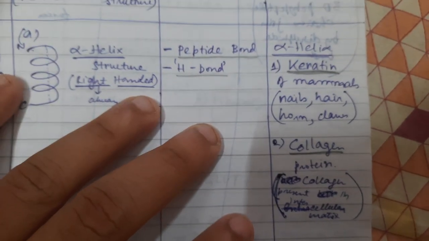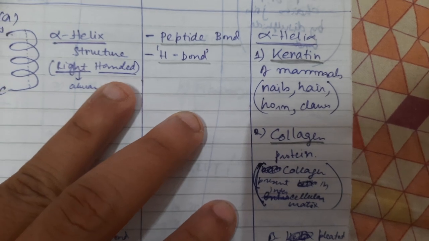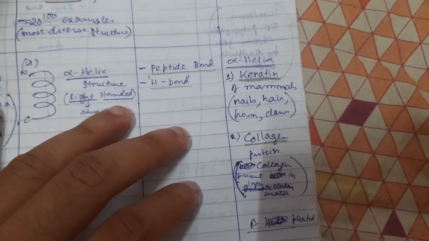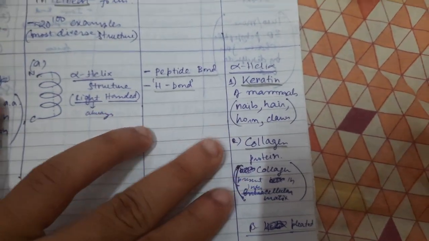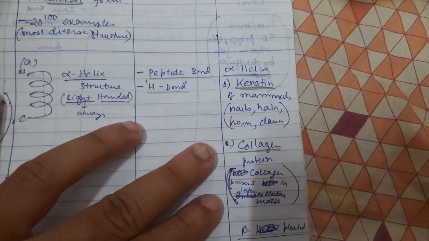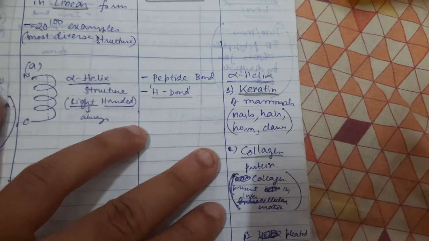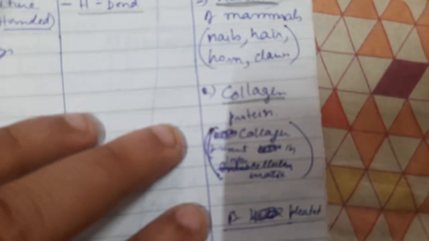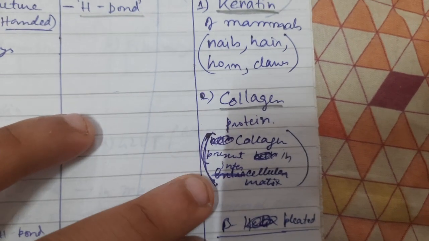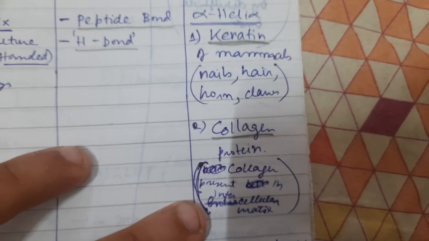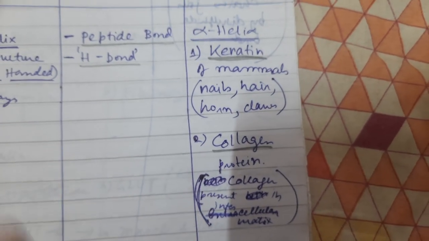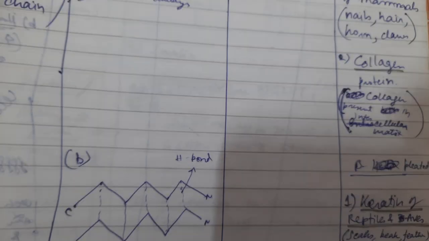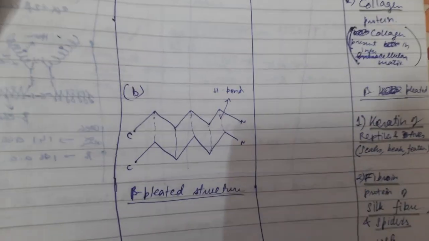Examples of proteins where alpha helix structure is seen, or those proteins which are mostly made up of alpha helix, are keratin, which is present in mammals, in nails, hair, horn and claws. And another is collagen protein. It is present in the intercellular matrix, and it is the most common protein in animals. I don't remember in whom, but in animals it is the most common.